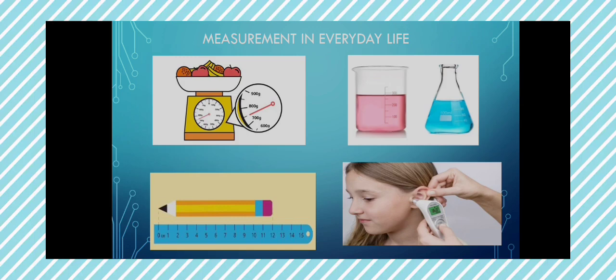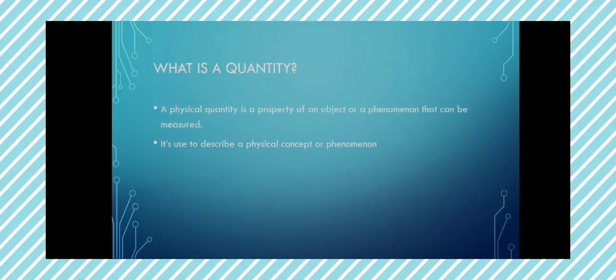They are all measurement. Moving on, what is a quantity? Yes, we need to understand and be able to define what a quantity is also. A physical quantity is a property of an object that can be measured. The property that a particular matter has, and we can measure it. That property is a physical property.